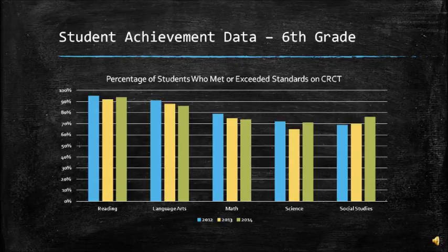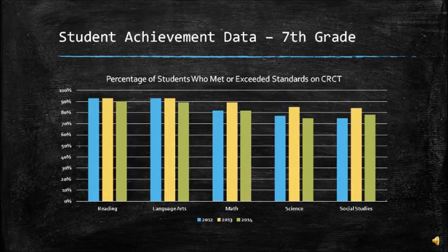Next, we have the student achievement data for 6th grade. This is the percentage of students who met or exceeded standards on the CRCT, and what we have done is we have all 3 years, and we have them broken down into the subjects. And if you notice, there was an increase in 3 of the subjects for this past year, and the highest percentage being social studies.